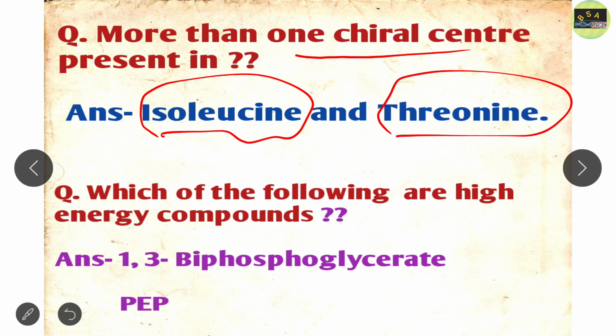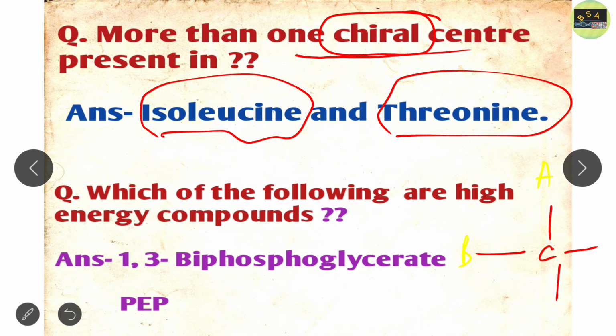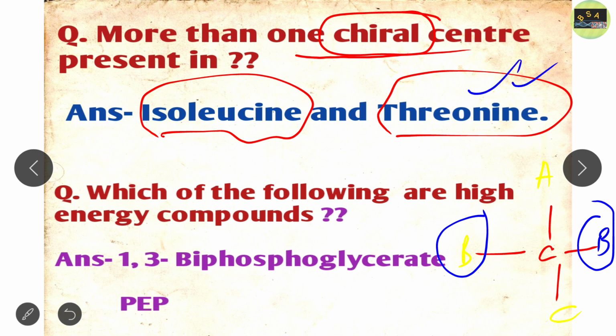It's a very simple question, and if you know the meaning of chiral, we know what a chiral carbon is. Carbon has four hands, and if in those four hands there are four different groups, A, B, C and D, then this carbon is called a chiral carbon. But if two groups are the same, for example here is B and here is also B, then this carbon is not called a chiral carbon. So if you draw the structures of serine, threonine, isoleucine and leucine, you will easily get the answer.